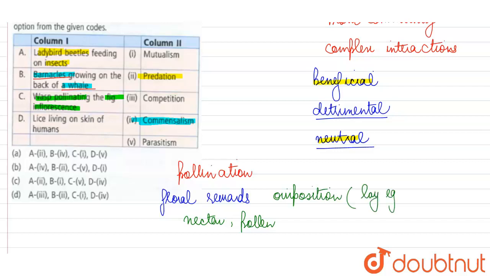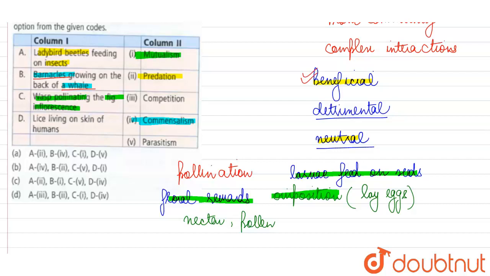So inside the flower which this wasp is pollinating, when the fruit develops, the wasp can lay its eggs, and when the eggs mature and the larvae come out, these larvae can also feed on the developing seeds inside the fruit. So the plant is getting its flowers pollinated, whereas the insect is getting floral rewards along with a site for oviposition and nutrition for its larvae. Such a relationship where both species are benefiting is known as mutualism. So this is a mutualistic relationship. We'll match C with 1.